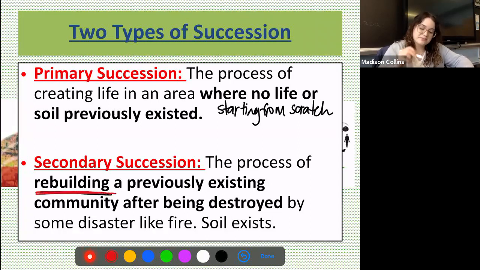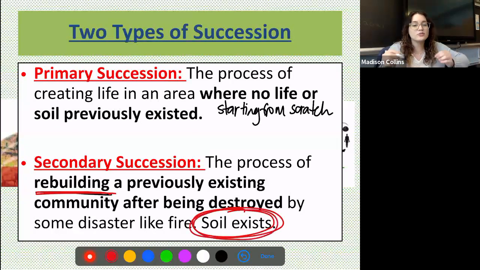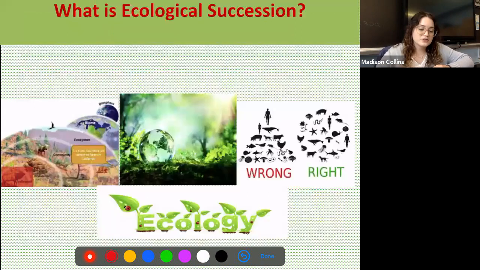This is the process of rebuilding a previously existing community after being destroyed by some disaster like fire. But the reason that we're not starting from scratch here is because soil exists. Okay, so there's already a little bit of life still remaining in the area. So we're not starting from scratch, we're just rebuilding with secondary succession. All right, so let's take a look at two examples of each of these processes.